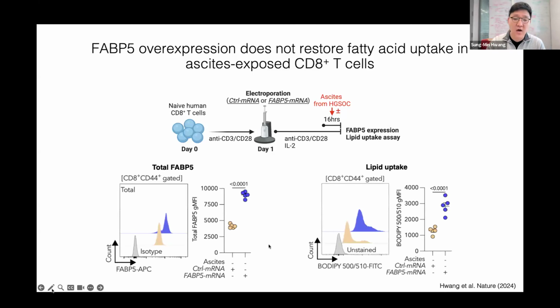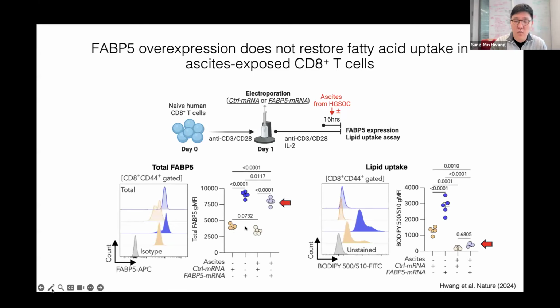And as you can see, without ascites, when we overexpress FABP5, they indeed increase FABP5 expression, accompanied by increased lipid uptake. However, when we treat with ascites, while the FABP5 expression is still elevated, the lipid uptake still remains defective.